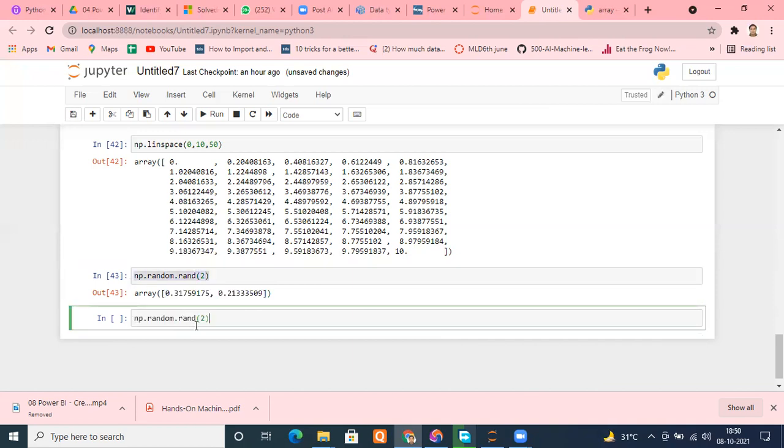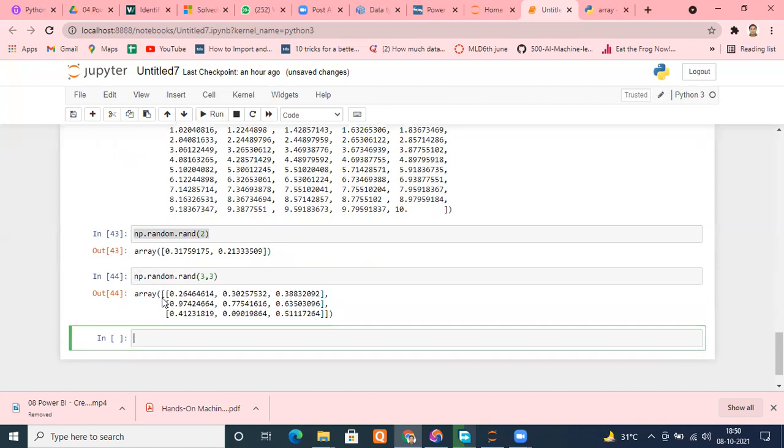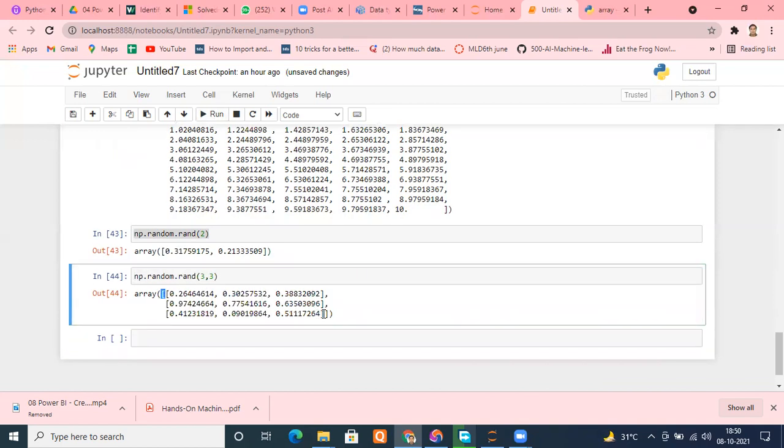Just pass 2 arguments here. Suppose 2 cross 2, you can put 3 cross 3, whatever you want. And see, we get 2D data. I'm getting 3 cross 3 points, that is 9 points.